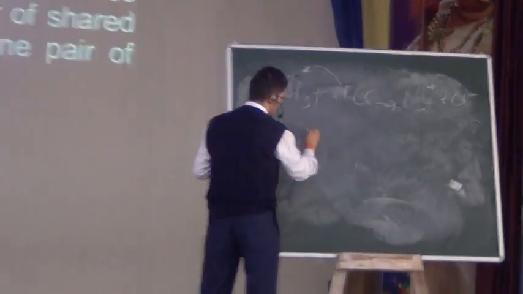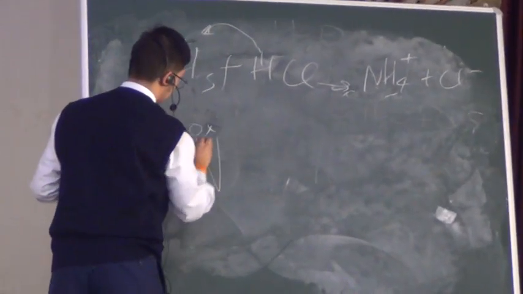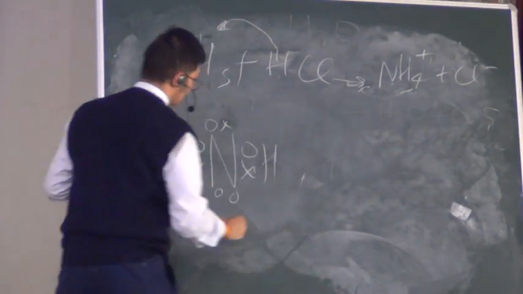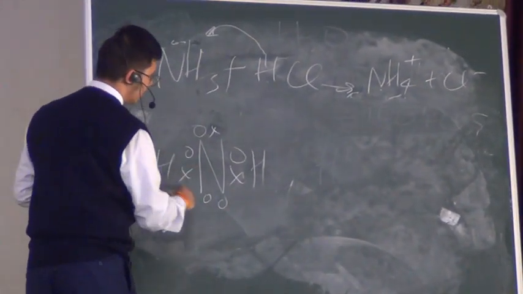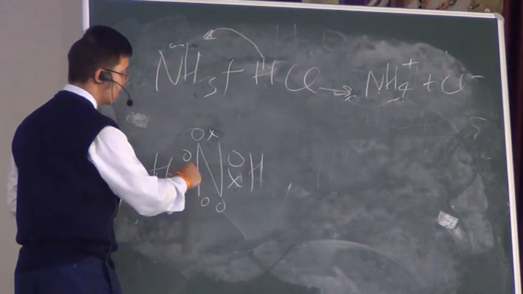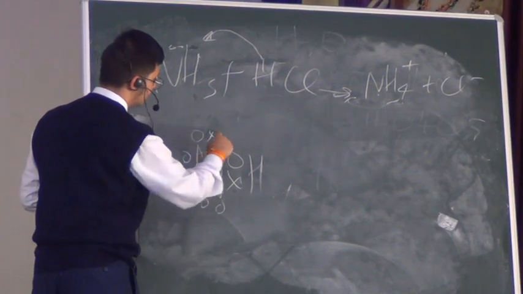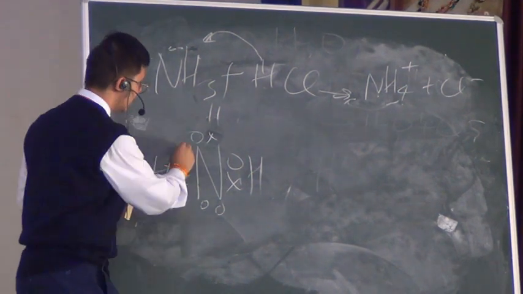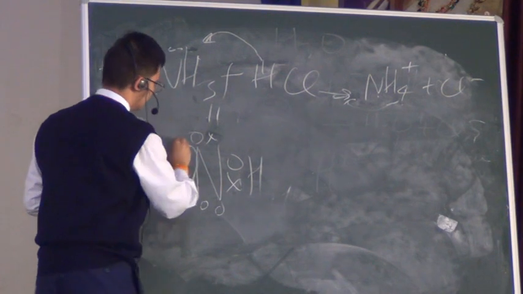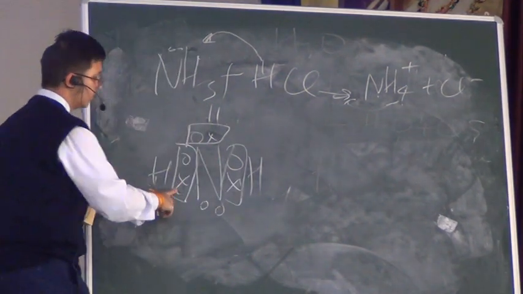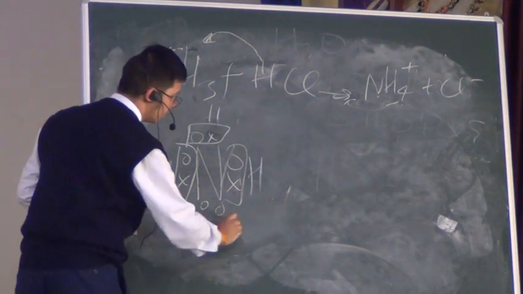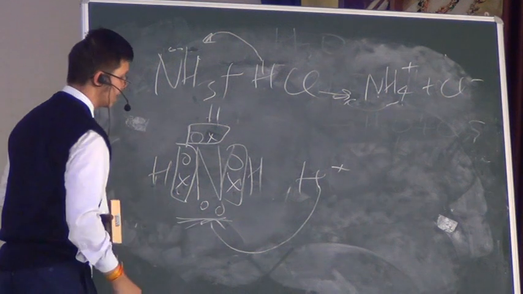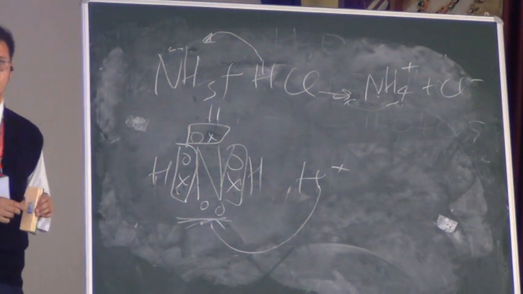These are the valence electrons which I am drawing. So one valence electron of hydrogen, one valence electron of hydrogen. For nitrogen there are 1, 2, 3, 4, 5. Okay, 5 valence electrons were there. So these are the shared pairs. These are the equally shared pairs, so these will lead to the formation of covalent bond. But this is a lone pair which is left alone. So the hydrogen ion will come and attach to this lone pair of electrons and will lead to the formation of coordinate bond.